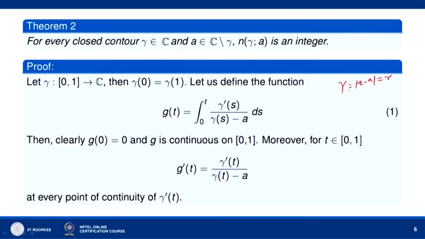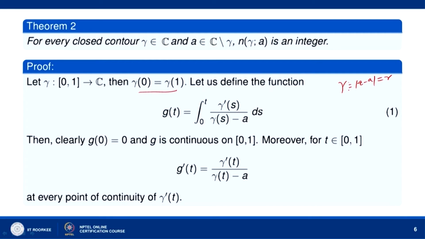Now, let us prove that for every simple closed curve gamma in C, where a is any complex number in C minus gamma, that means a does not belong to gamma, the index of gamma about a is an integer. So, let us start with the proof. Let gamma be a mapping from 0 1 into C. Since gamma is a closed curve, gamma 0 will be equal to gamma 1. The value of gamma will coincide at 0 and 1.